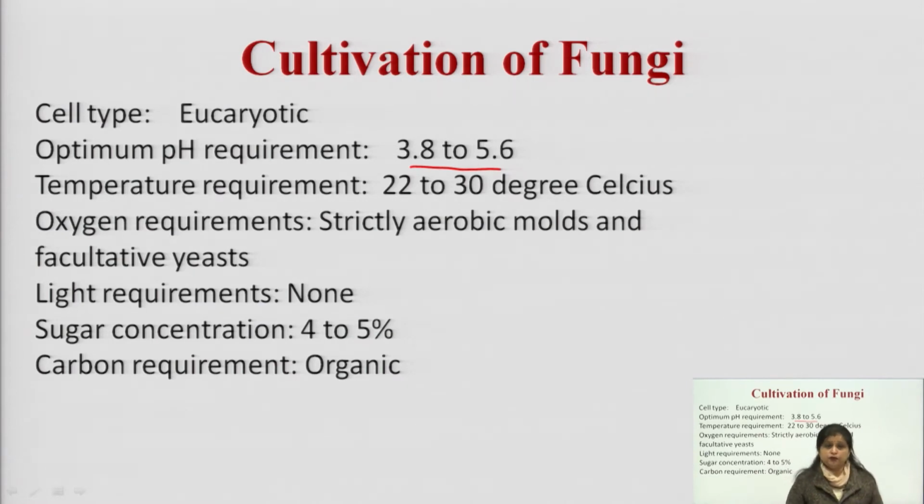bacteria may be acidophiles, bacteria may be basophiles, bacteria may be neutrophiles. They can grow in acidic media, they can grow in basic media, they can grow in neutral media, but fungi generally require a pH condition which ranges from 3.8 to 5.6.